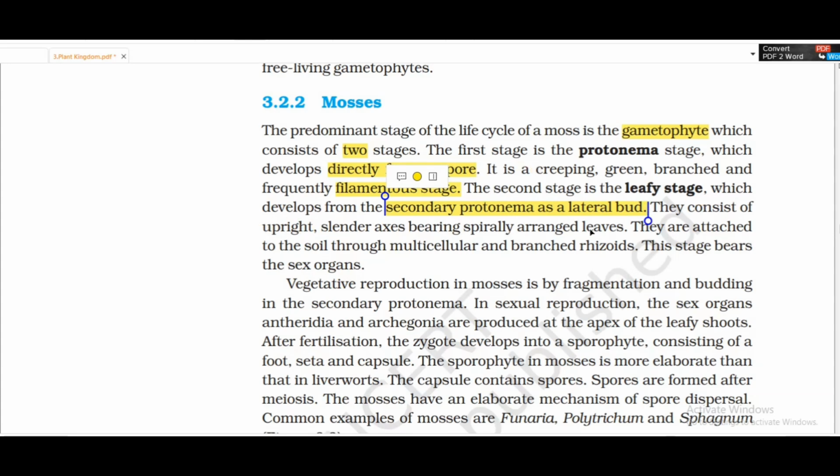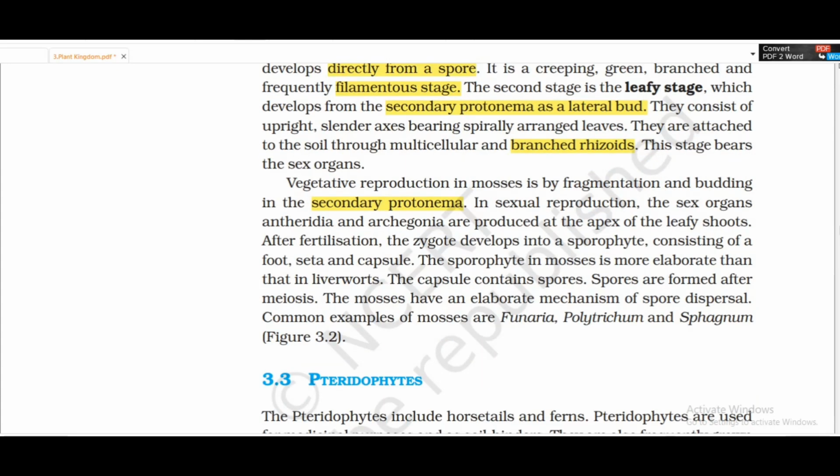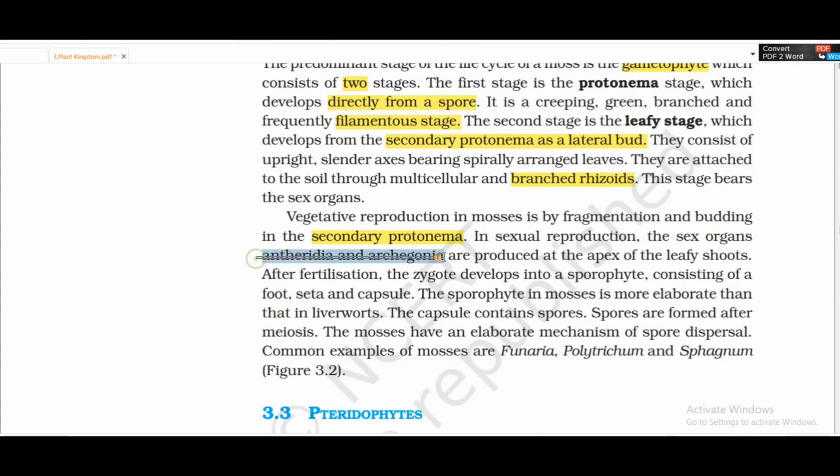They consist of an upright central axis bearing spirally arranged leaves. They are attached to the soil through multicellular and branched rhizoids. This stage bears the sex organs. Vegetative reproduction in mosses is by fragmentation and budding in the secondary protonema stage. In sexual reproduction, the sex organs, antheridia and archegonia, are produced at the apex of the leafy shoots.